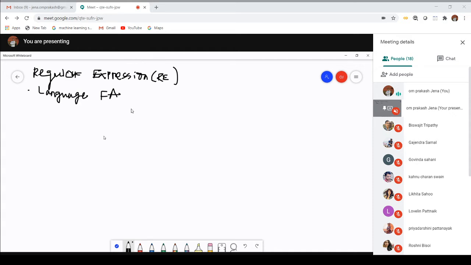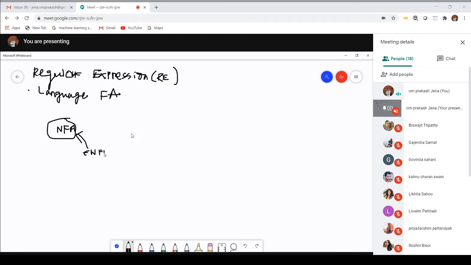So if we know this regular expression, then the hierarchy of the finite automaton is like this. Suppose there is an NFA. This is my NFA. Next, it can be converted from epsilon NFA.